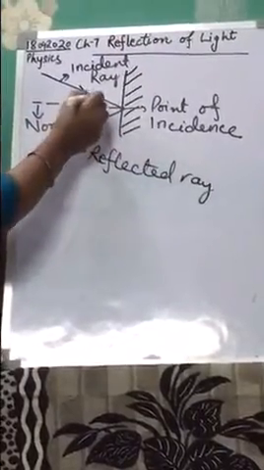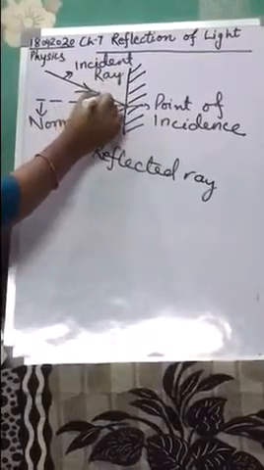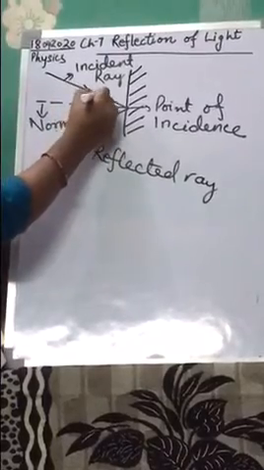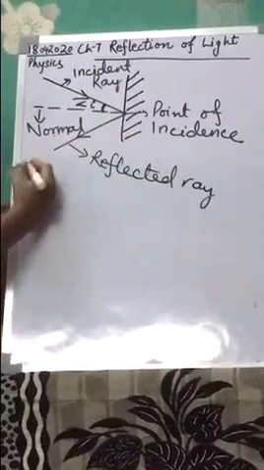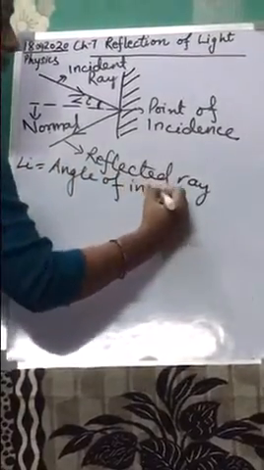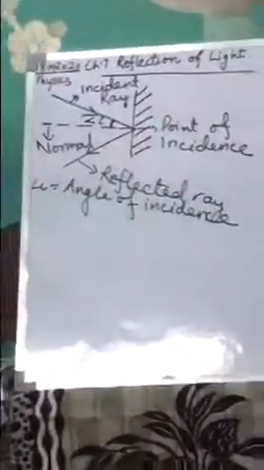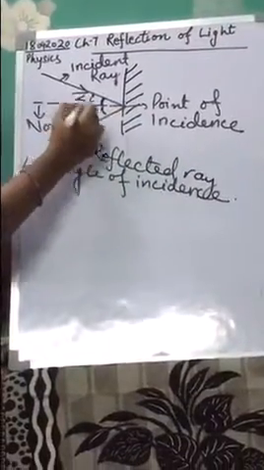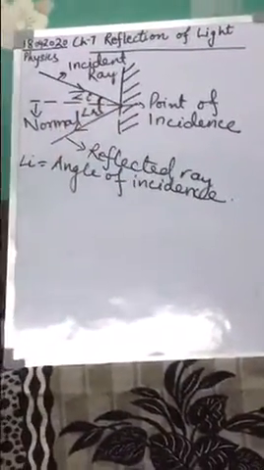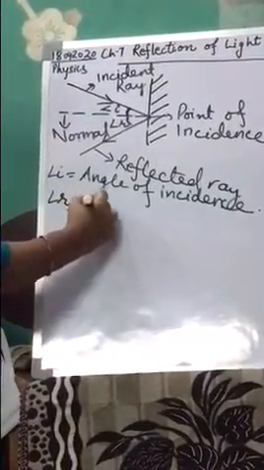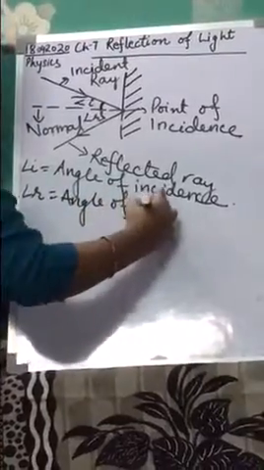Okay class, now some terms related to reflection of light. This incident ray makes an angle with this normal, which is known as the angle of incidence, and it is represented by small i. That means angle i is the angle of incidence. In the same way, this reflected ray also makes an angle with the normal. This angle is known as the angle of reflection. It is denoted by a small letter r. Angle r is the angle of reflection.